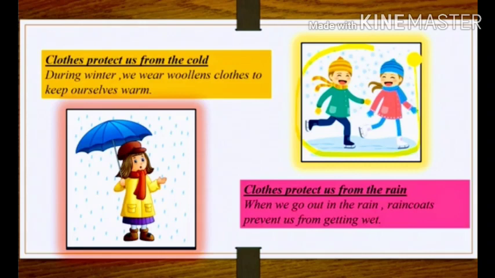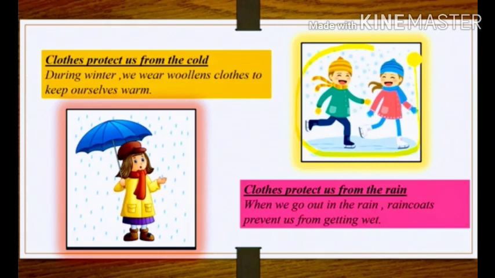Dear students, now let's see about the rainy clothes. Clothes protect us from the rain. For example, when we go out in the rain, we generally use raincoats or an umbrella to protect us from getting wet. Yes or no, children?